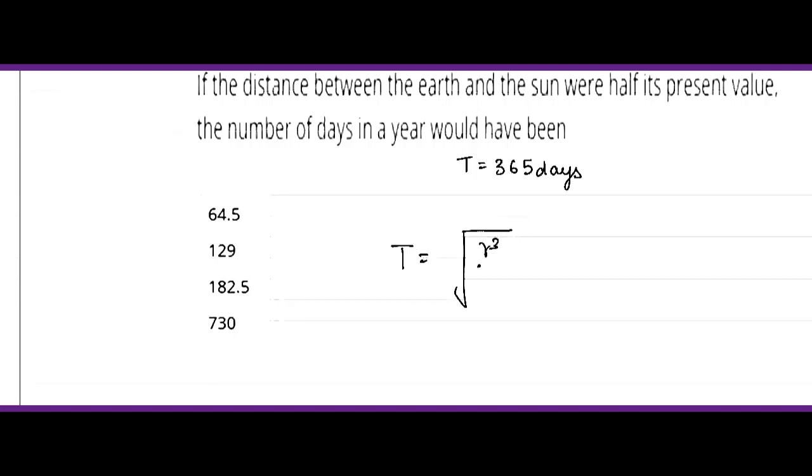So how the time period depends on the distance between the Sun and the Earth. It is like this, right? So it is directly proportional to this. T is directly proportional to.